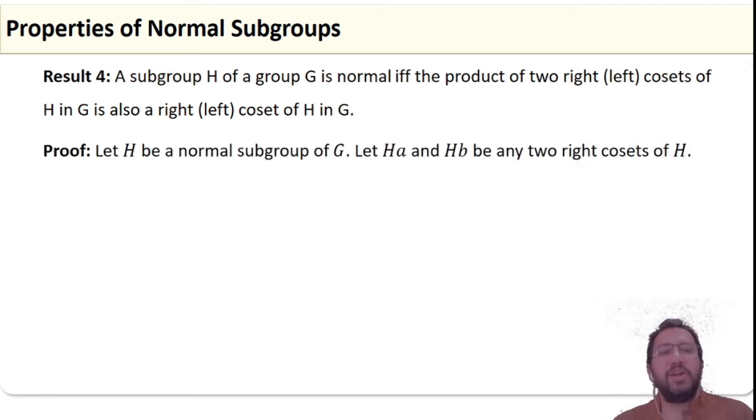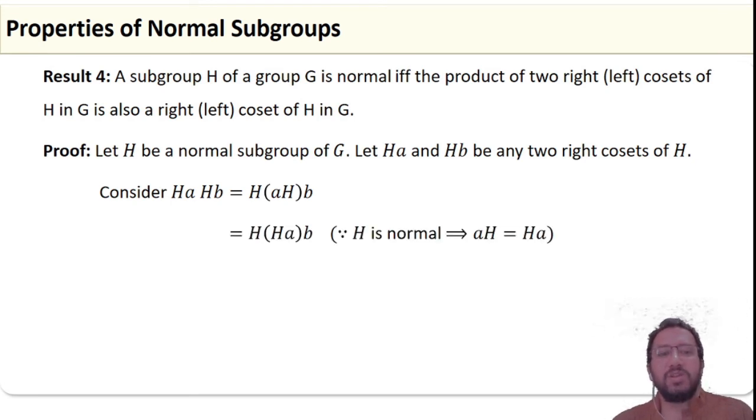Let H be a normal subgroup of G and let Ha and Hb be any two right cosets of H. We have to prove that Ha into Hb is also a right coset of H in G. Consider Ha into Hb and use the associativity and use aH equal to Ha because H is normal.